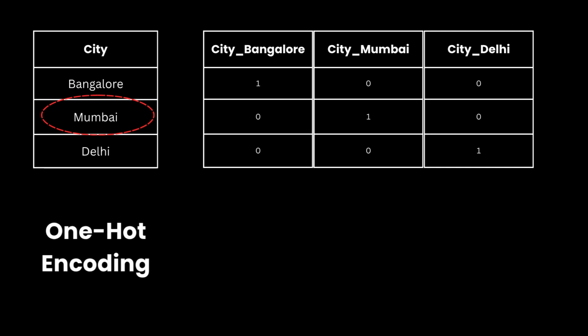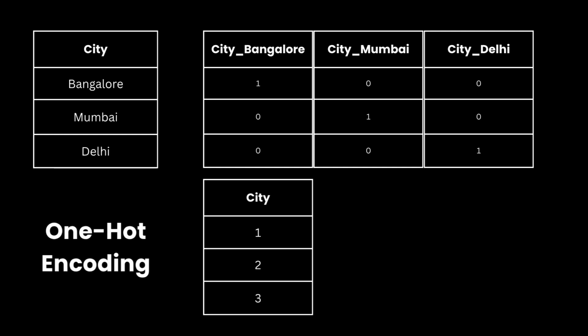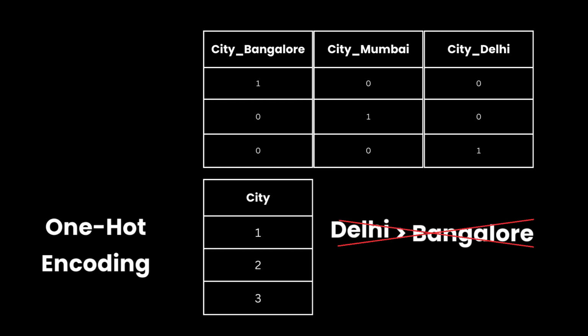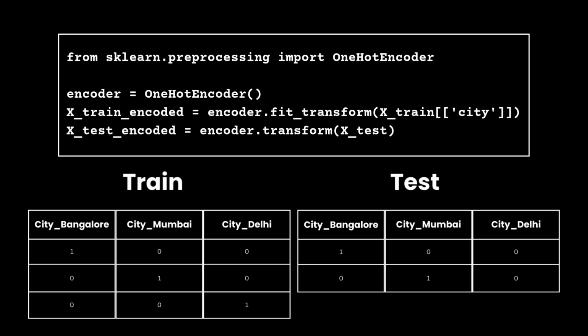Models only understand numbers. They can't do math on the word Bangalore. One-hot encoding is how you hand the model categorical data without inventing a fake ranking. Because if you just label cities 1, 2, 3, the model would assume Delhi is greater than Bangalore, which is meaningless. Here is the one-line code that does it.